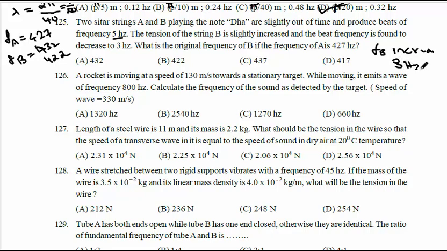Now take 432: the beat frequency should reduce. Since the tension in the string is increased, the frequency of B increases, so it goes to 433 or 434. So if you play a frequency above 432 with 427, you will never get a 3 Hz beat.